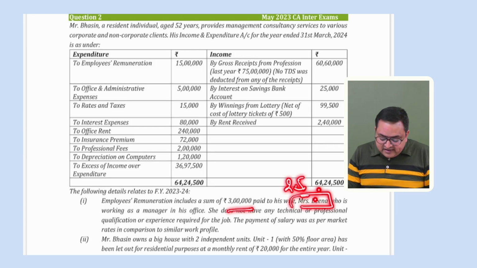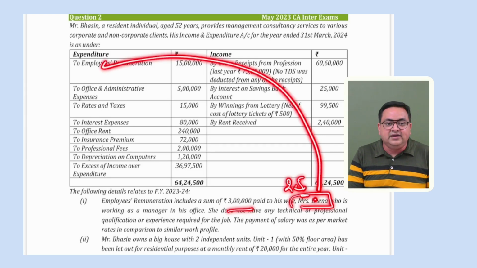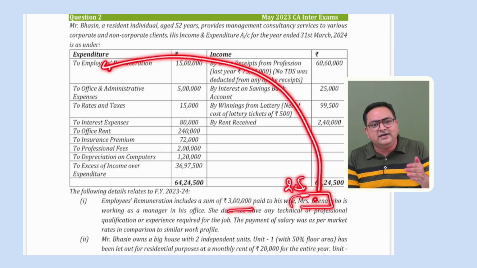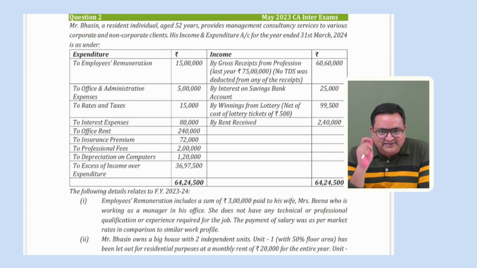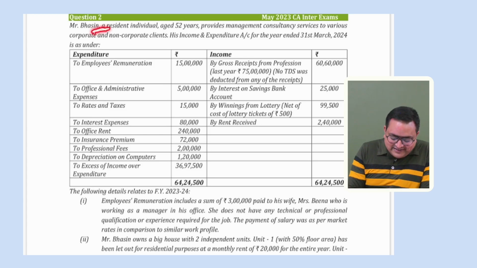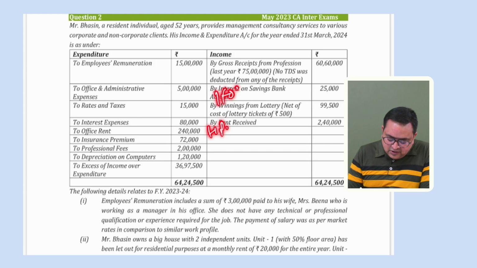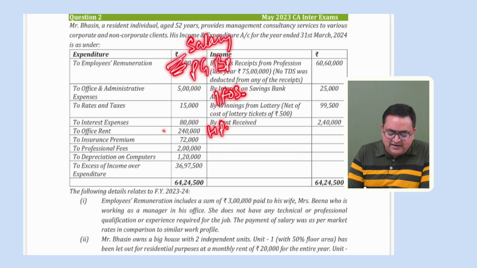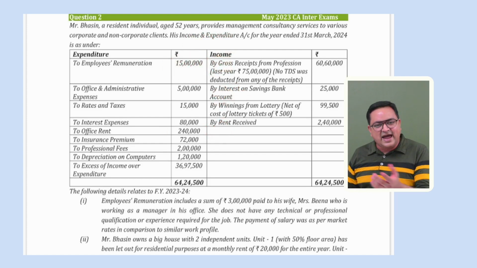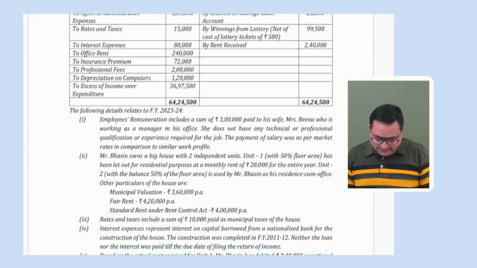But this salary will be clubbed in the hands of Mr. Basin. Under which head? Under the same head. Which income is this? This is salary. So in Mr. Basin's return of income, there will be one more head, the salary head. Although I understand this person has his own profession, there would be a salary head also. So we understand there was house property, there was IFOS, of course there is PGBP, and now there is the salary head also. Very, very interesting point. Correct? Okay, capital gain is left. Let's see if there is capital gain also.